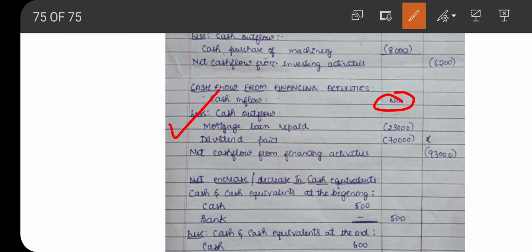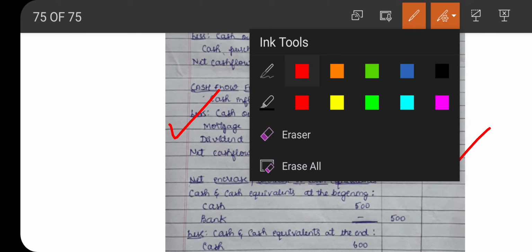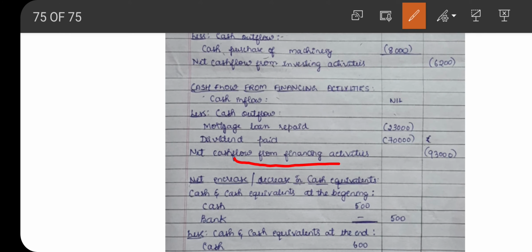Then less cash outflow: mortgage loan repaid and dividend paid. These are payments, so we need to deduct them. So 23,000 and 70,000, both are negative amounts. So 93,000 is the negative balance, that is, net cash flow from financing activity 93,000.